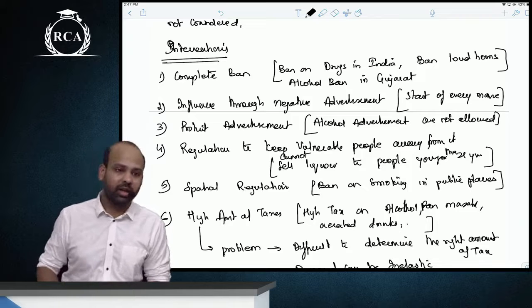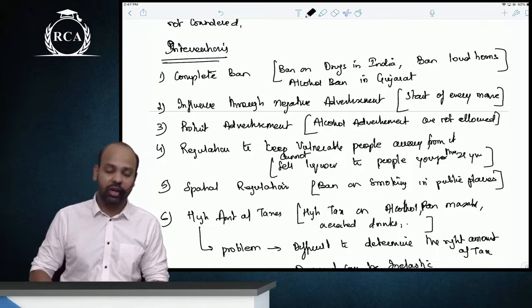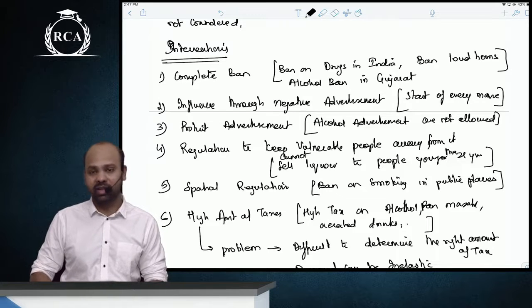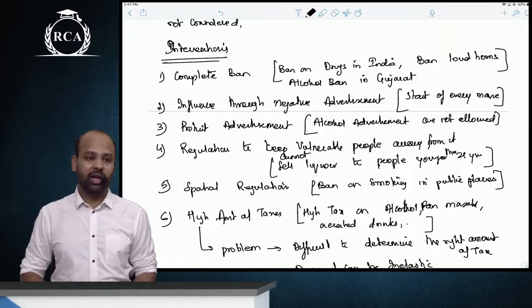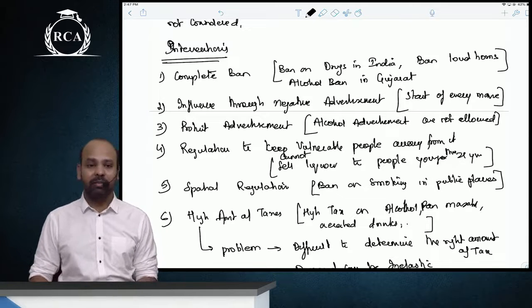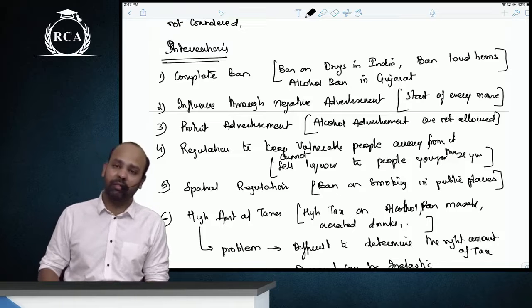And then there can be high amount of taxes levied on them, like pan masala, aerated drinks, tobacco products, alcohol. But again, the argument against high amount of taxes is that the demand can be inelastic and it is difficult to determine the right amount of tax.